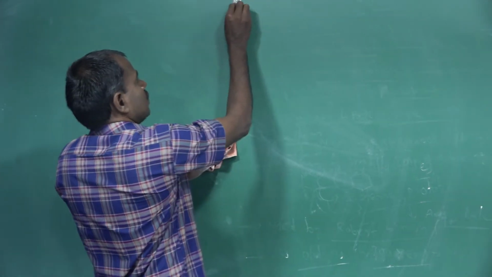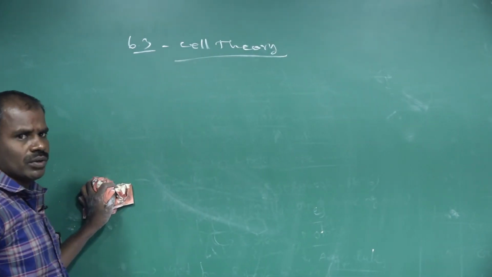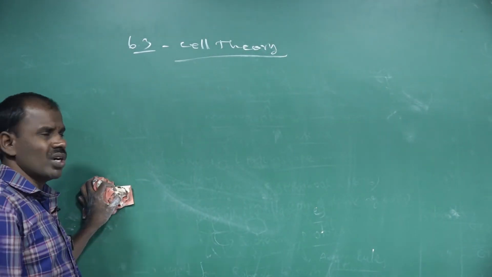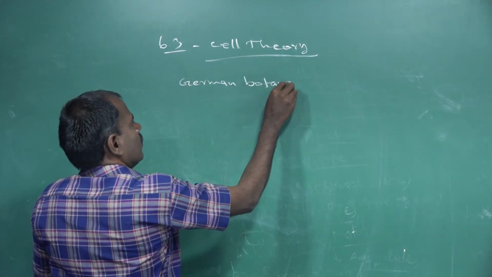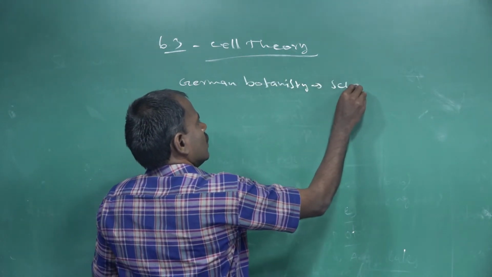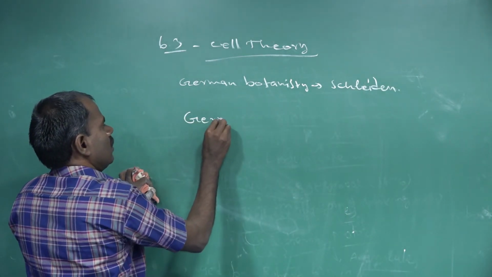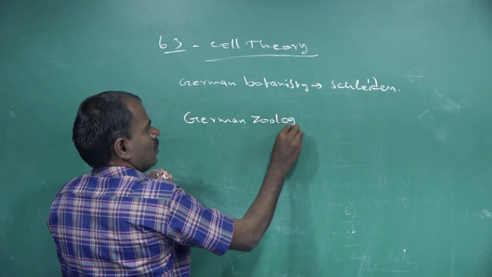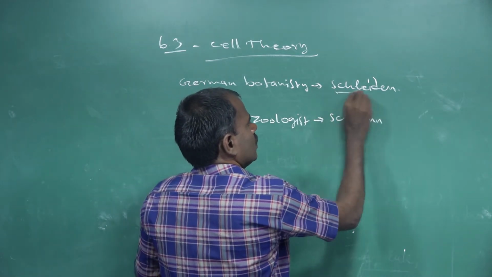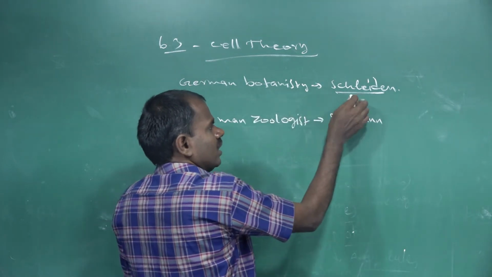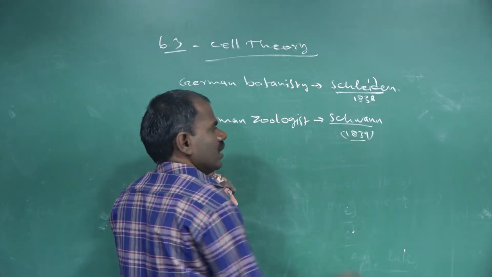The next topic is 6.3, cell theory. Who first found the cell theory, including the modern cell theory and the older concept? The German botanist Schleiden in 1838, and the German zoologist Schwann in 1839.